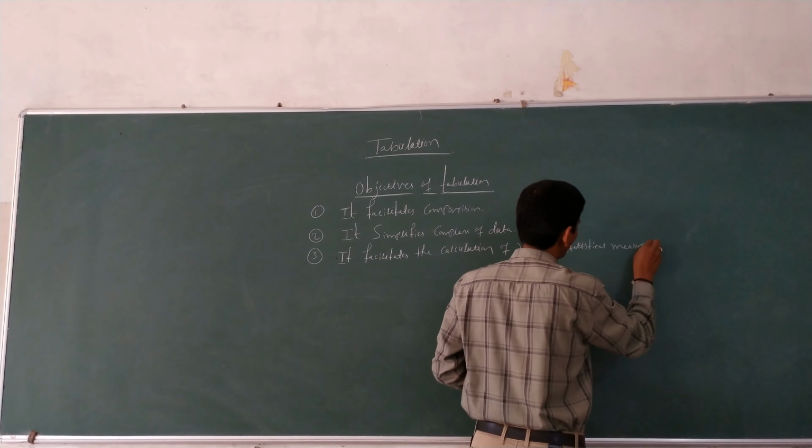Okay. The next, to give an identity to the data. The sixth one: to give an identity to the data. See here, the sixth objective is to give an identity.